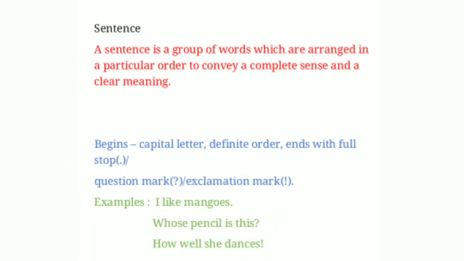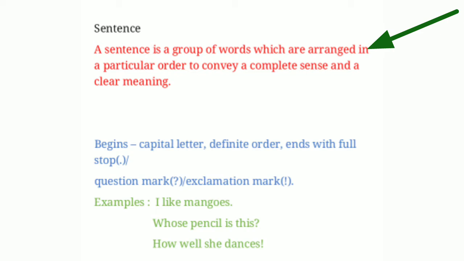So, we can say that a sentence is a group of words which are arranged in a particular order to convey a complete sense and a clear meaning. It means a sentence is a group of words which gives complete sense or complete meaning.